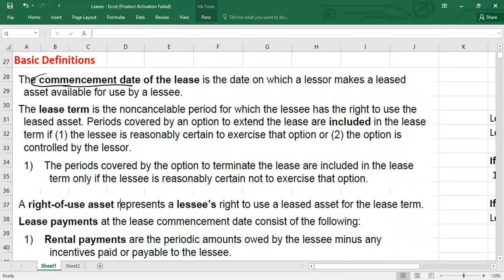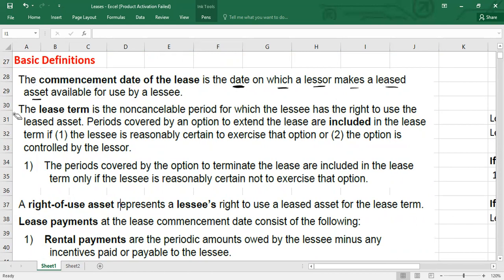The commencement date of the lease is the date on which the lessor makes the leased asset available for use by the lessee. The day when the lessor provides the asset and the asset is available for use by the lessee, we will say the lease has started from that date. This is what is called the commencement date.